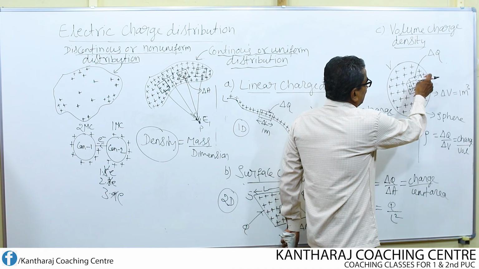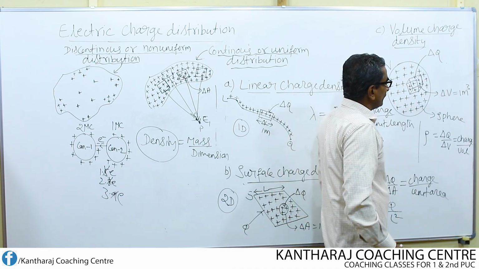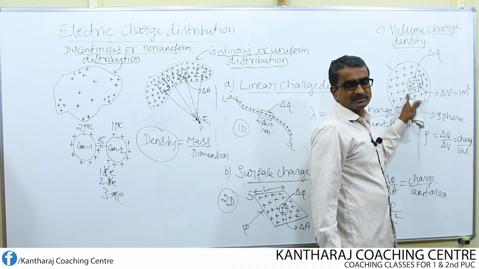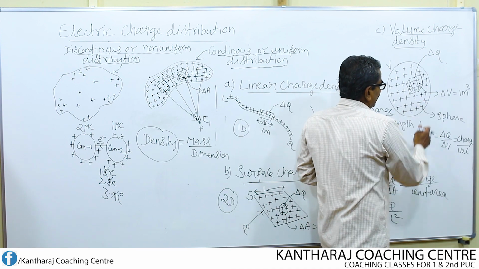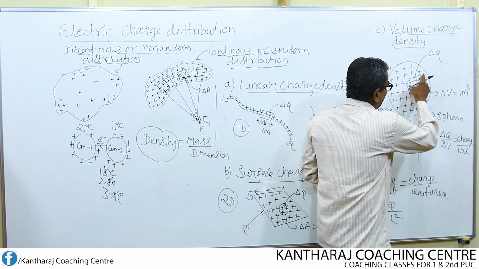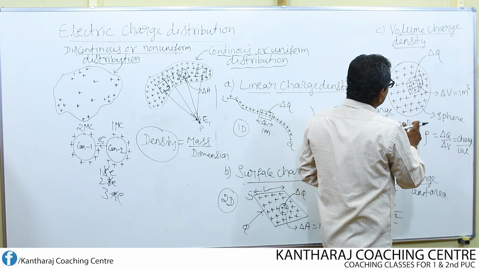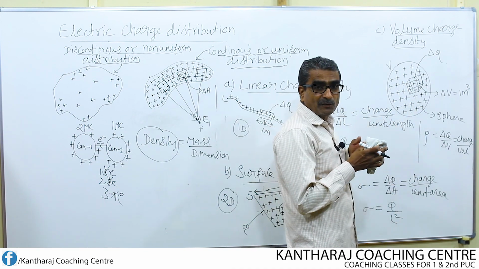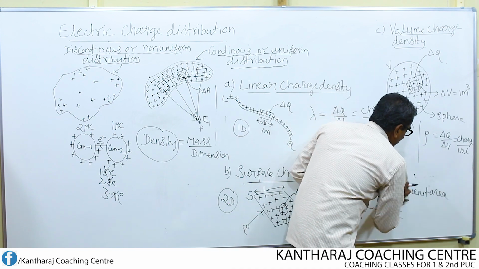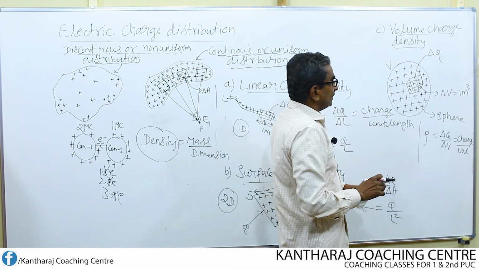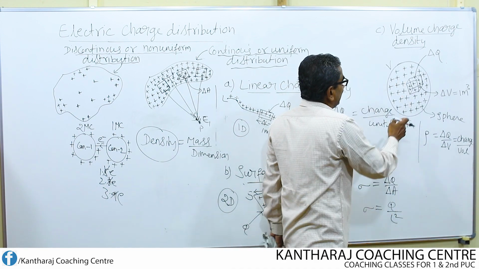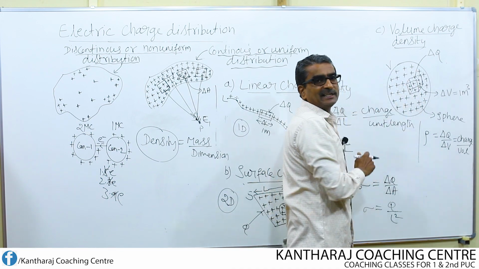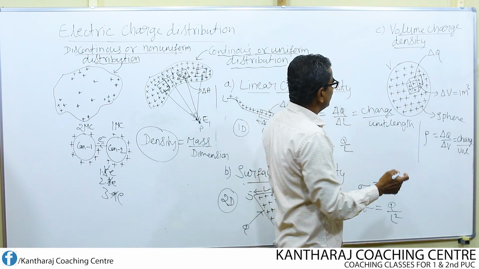The amount of charge that is contained within this unit volume cube, delta V, divided by the unit volume, gives the volume charge density. Suppose I want to find the volume charge density with respect to this entire sphere, then what do I do?